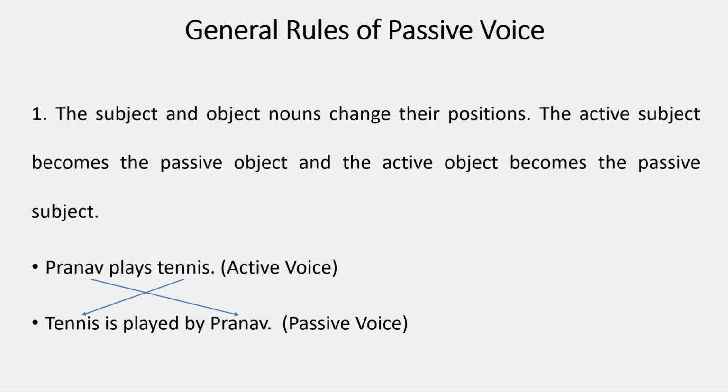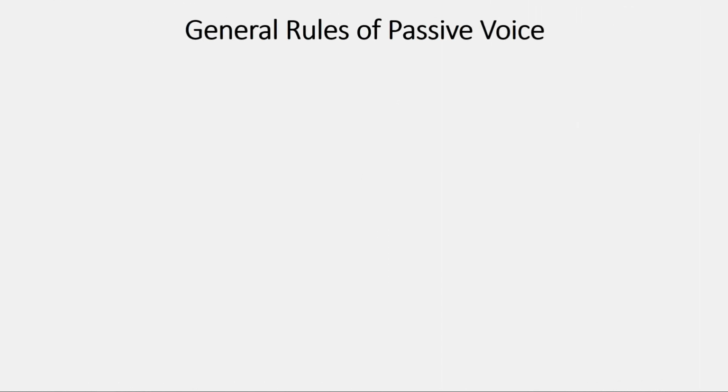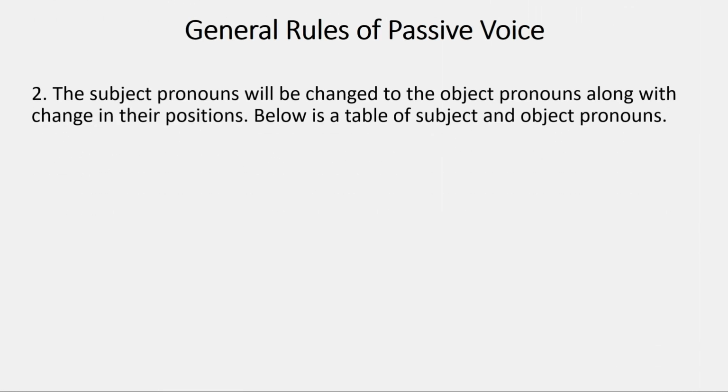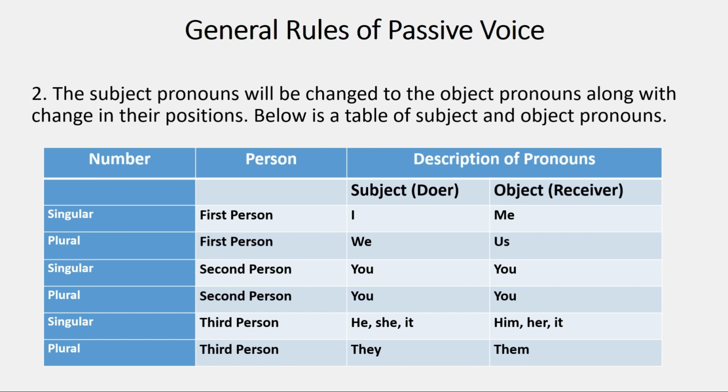So the first rule was connected with the subject being the noun. अगर कर्ता noun होता तो हम ये करते, लेकिन अगर कर्ता pronoun होता, what if the subject would be a pronoun? So the subject pronouns will be changed to the object pronouns along with change in their positions. उनकी position तो बदलेगी ही, लेकिन subject का जो सर्वनाम है वो convert हो जाएगा object के सर्वनाम में. ये है टेबल जिसको हम ध्यान से देख सकते हैं. जैसे फर्स्ट पर्सन पहला पुरुष, सेकंड पर्सन दूसरा पुरुष एंड तीसरा पुरुष.